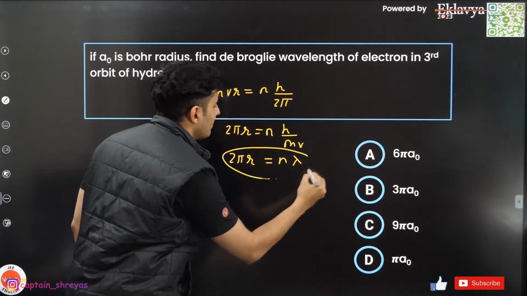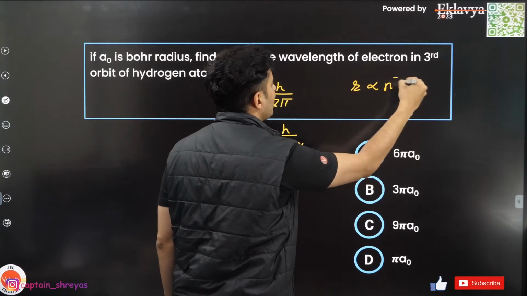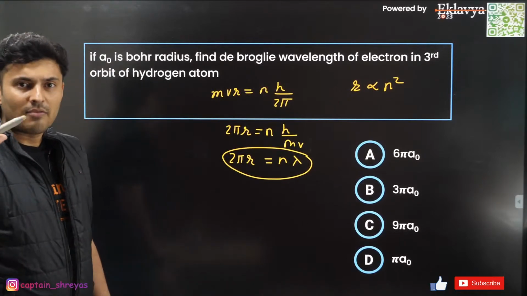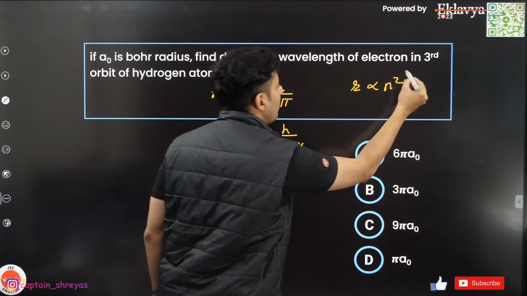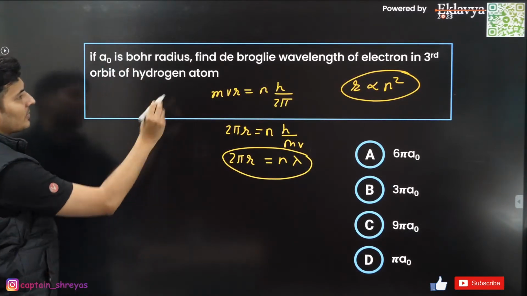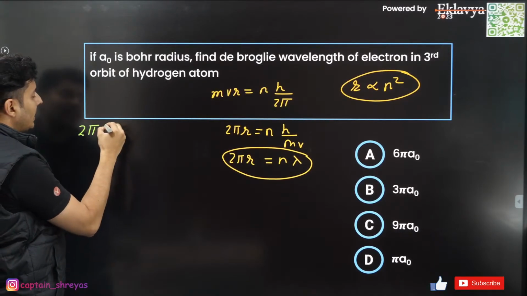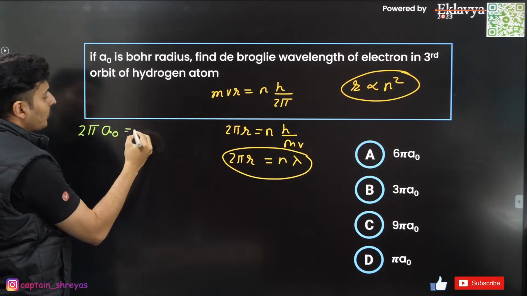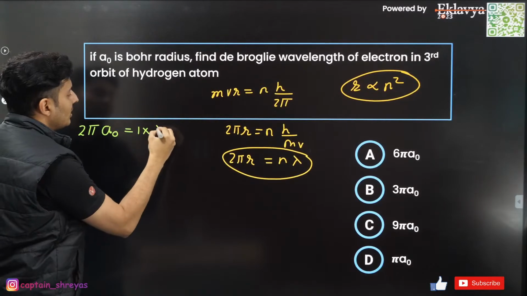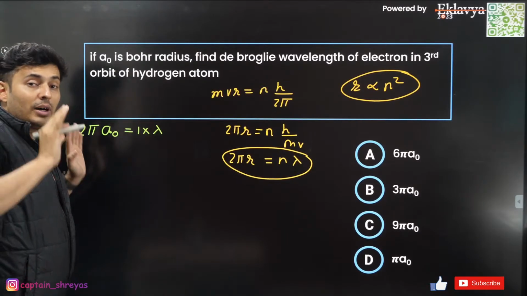This is one of the most important relations. Another important thing is radius is directly proportional to n square. N square, everybody should know this. So these are the two important formulas for solving this question. Now observe, for the first case, remember the Bohr's orbit is having a radius of a0. So n value will be 1, so that will be lambda. All right, so that will be lambda for the first orbit.